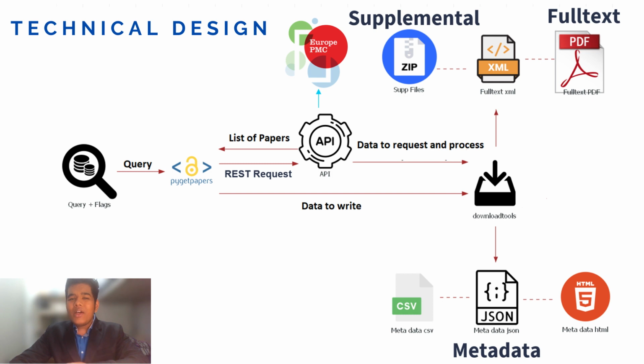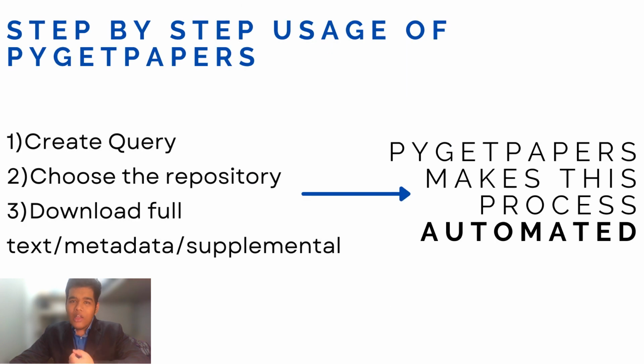Let's say we have to build a local corpus on the topic Lantana Camara. So what we do is we take this query and we select the repository which we want. Now we pass on this data to Pygetpapers, which then queries the API for the data. This data then gets processed and we can get the full text, the supplemental data, as well as the metadata of research publications. So step by step, we first create the query, then we choose the repository, and then we download the full text, supplemental data, or the metadata.